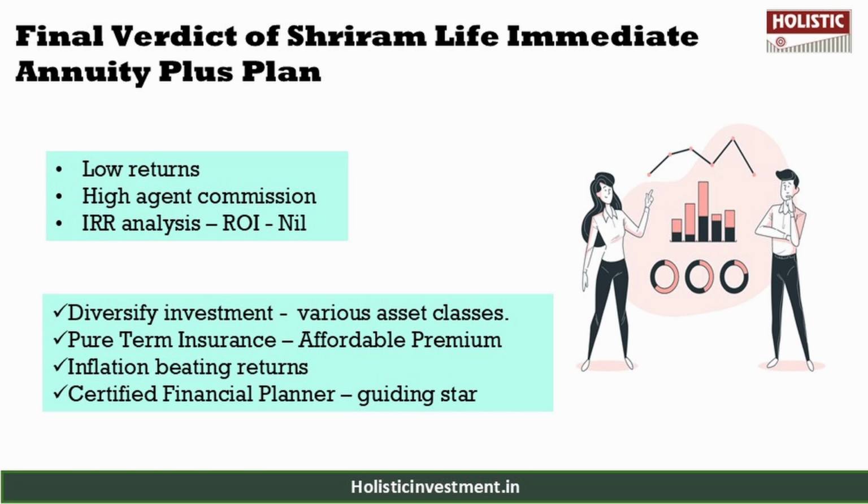So first of all, retirement planning is a crucial part of financial planning, and a one-size-fits-all annuity or pension plan cannot address everyone's unique requirements. So instead of opting for annuity or pension plan, explore better alternatives that provide steady income, liquidity, and higher returns, which are features that the Shriram policy lacks. For inflation adjusted income, you can incorporate equity into your investment portfolio because it is essential. This approach not only helps your retirement corpus outlast your lifetime, but also ensures your financial stability in the face of rising costs.